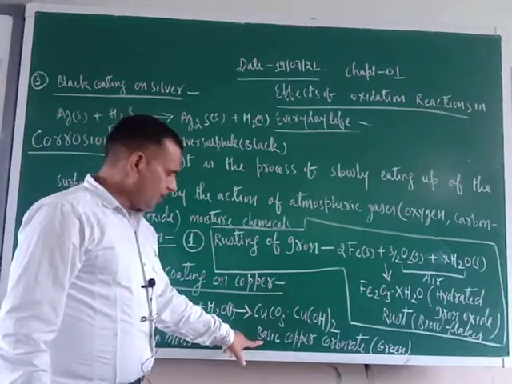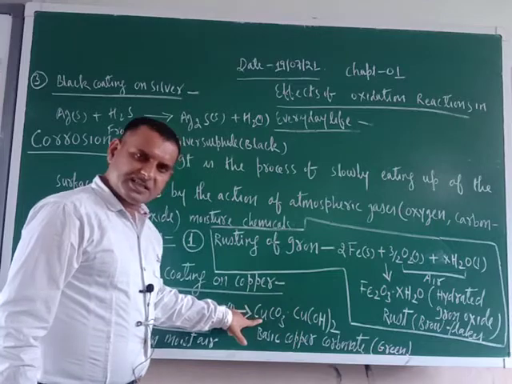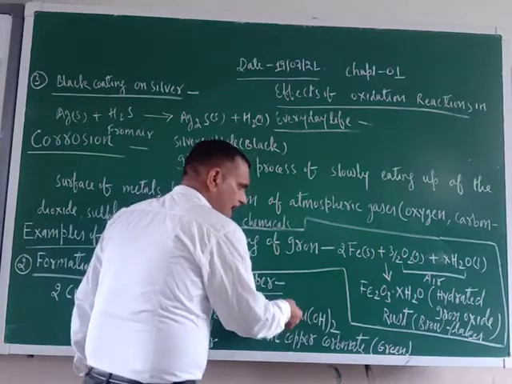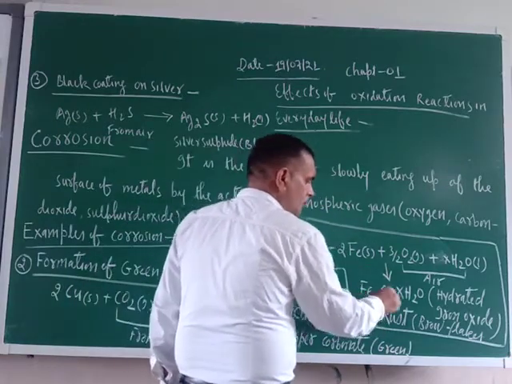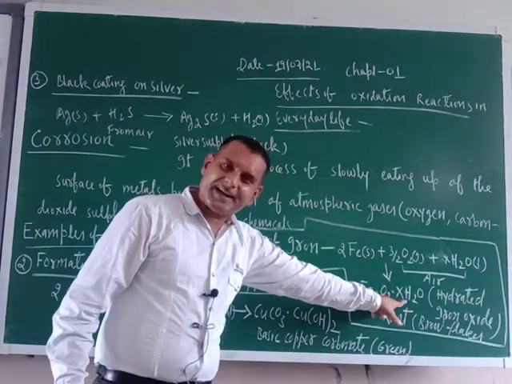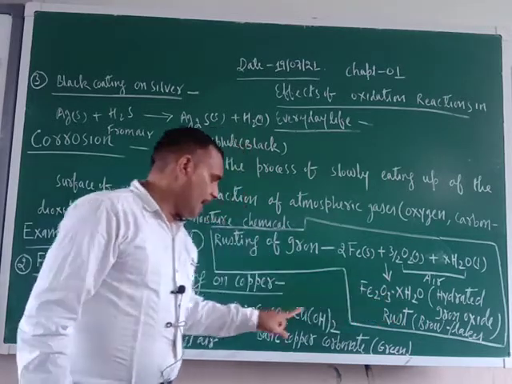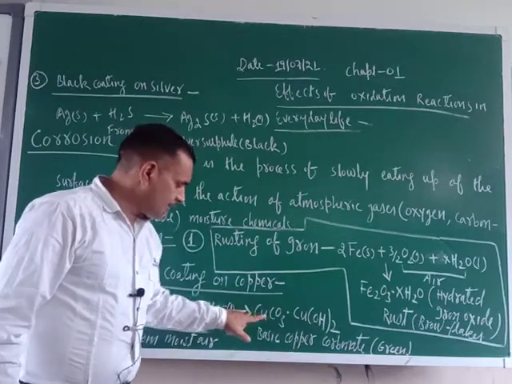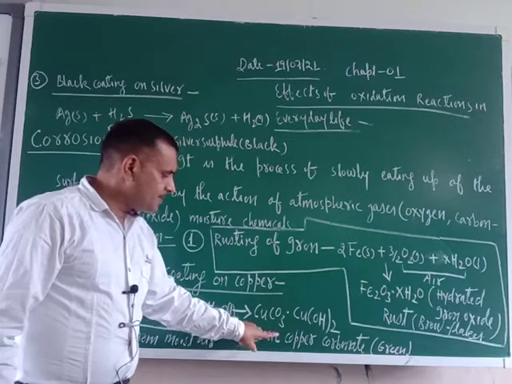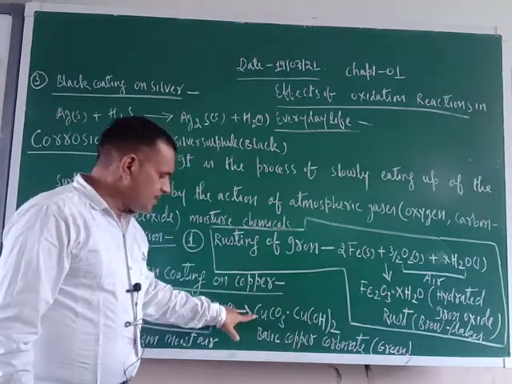What is basic copper carbonate? Basic means copper hydroxide, carbonate means CuCO3. So CuCO3.XH2O. And here what was there? Fe2O3.XH2O. So XH2O means hydrated. Hydrate means water. This water is associated with iron oxide. And here this copper hydroxide is associated with copper carbonate. That is why its name is basic copper carbonate.